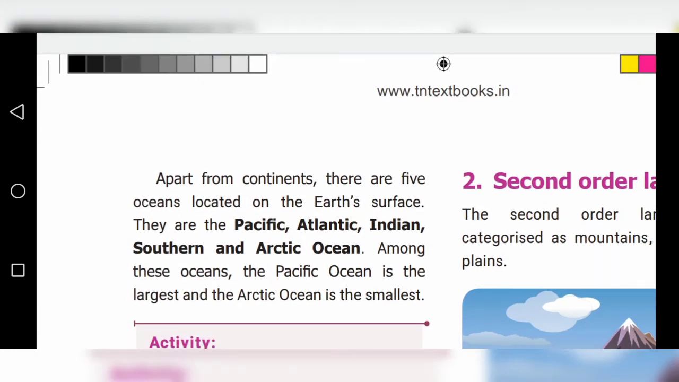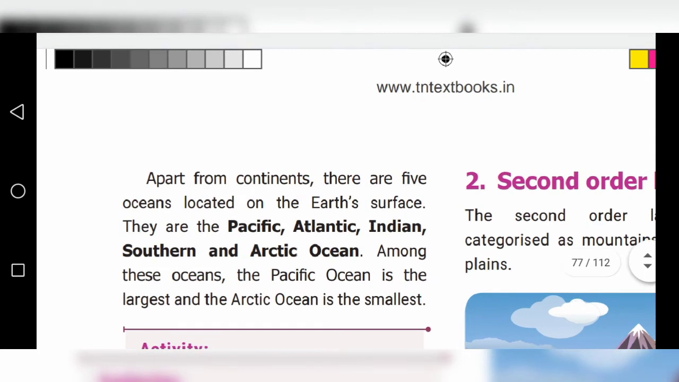Apart from continents, there are 5 oceans located on the earth surface. First, we studied continents. What is a continent, children? Continent means the vast land masses on earth. How many continents? There are 7 continents. Already we studied, no? Asia, Africa, North America, South America, Antarctica, Europe and Australia. That is continents, or we can say land also.